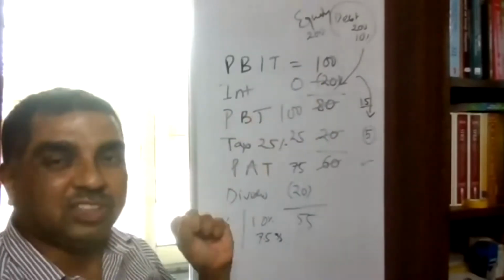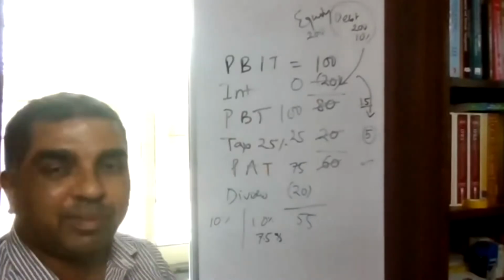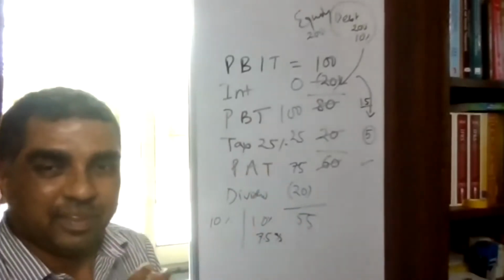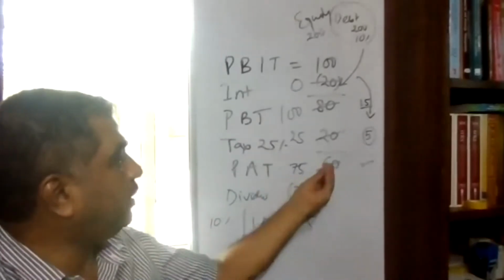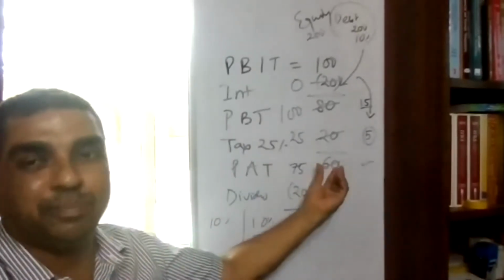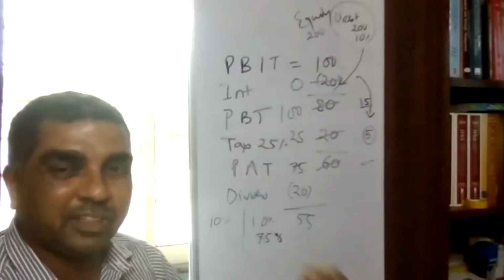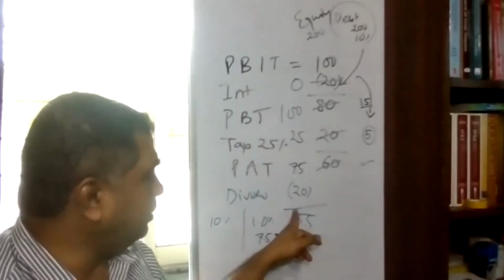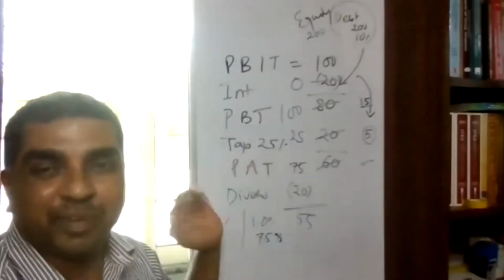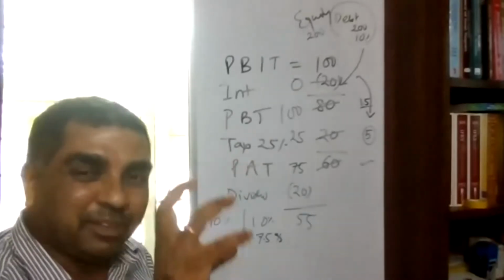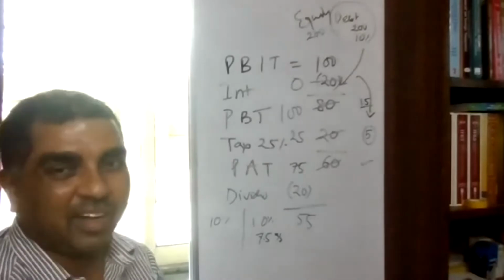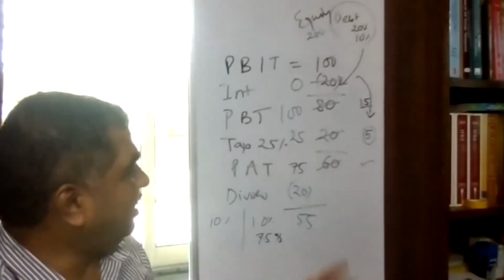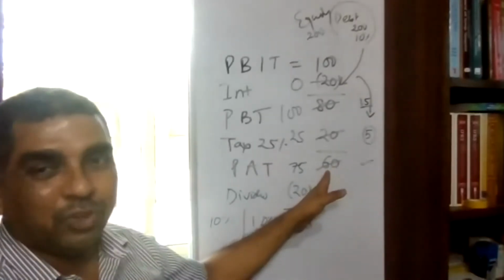But the value addition, you see, the ultimate objective of the business is to maximize wealth. If you see company's wealth maximization, here the company's wealth is maximized to the extent of 60 rupees. The company is becoming richer to the extent of 60 rupees. Here, the company is becoming richer to the extent of 55 rupees. So if you take wealth maximization or value maximization as the objective of financial management, it is always better to go for debt.